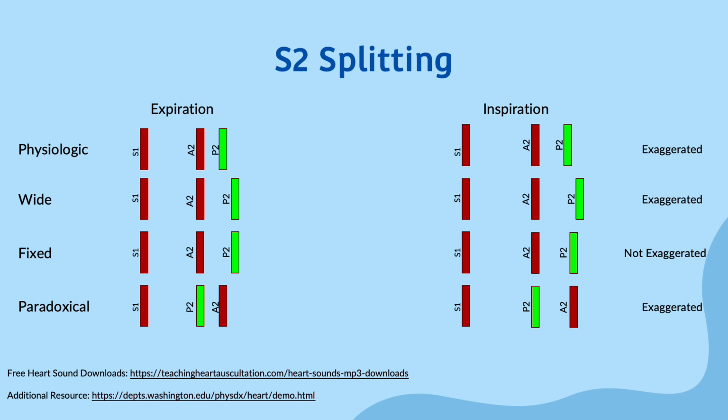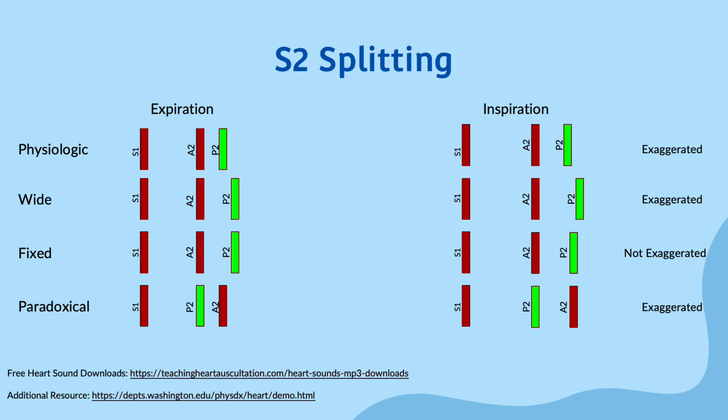Remember that during inspiration, the diaphragm moves downward to expand the thoracic cavity, causing a decrease in pressure. Consequently, there is an increase in right ventricle filling as blood and oxygen are pulled into the thoracic chamber. Increases in right ventricle stroke volume and right ventricle ejection time are observed as well. This increased ejection time is what causes the delay in pulmonic valve closure.